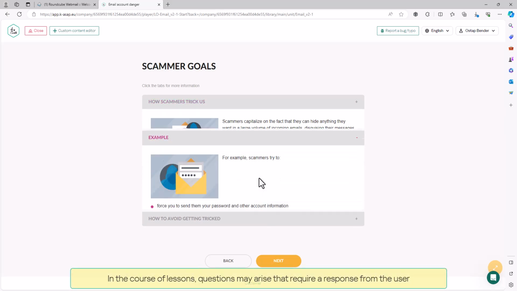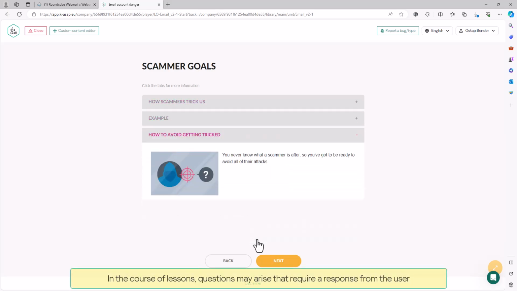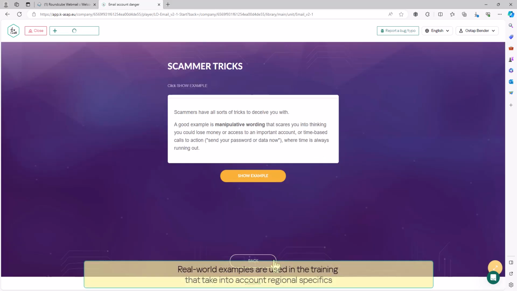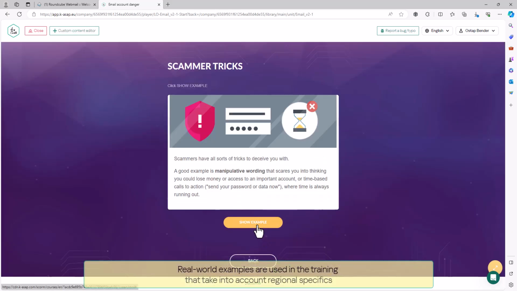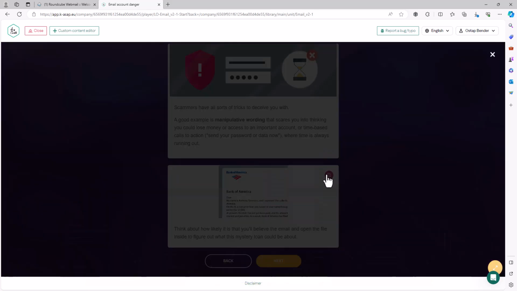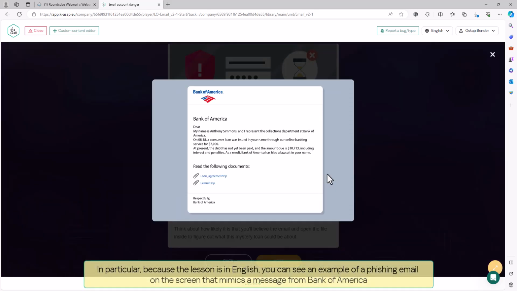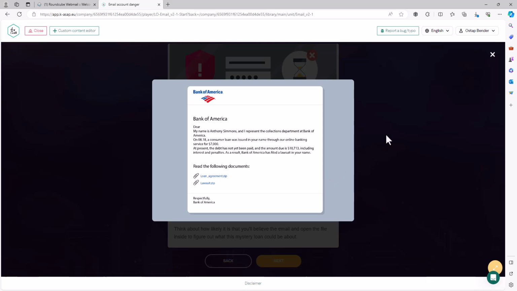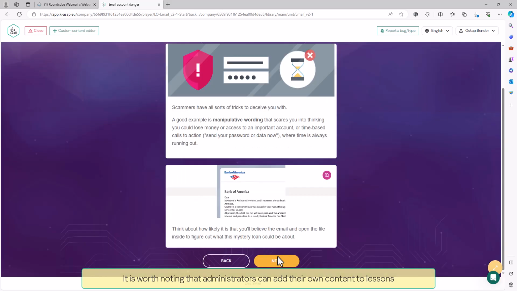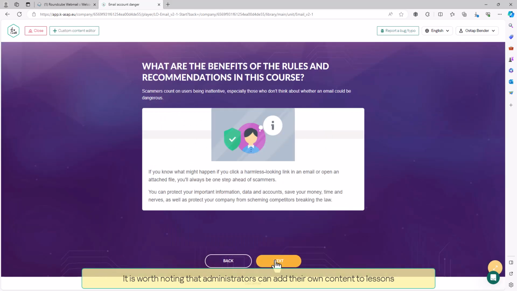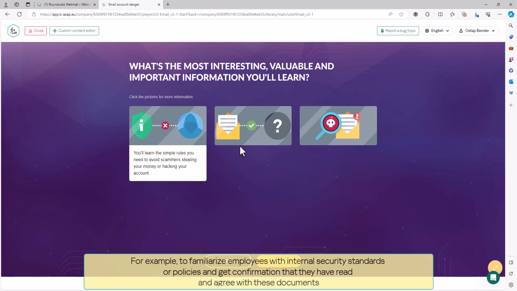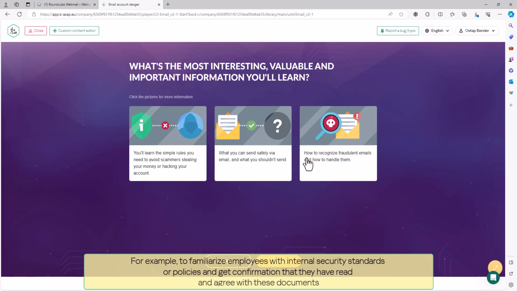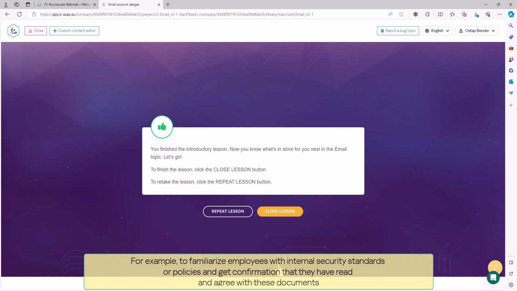In the course of lessons, questions may arise that require a response from the user. Real-world examples are used in the training that take into account regional specifics. In particular, because the lesson is in English, you can see an example of a phishing email on the screen that mimics a message from Bank of America. It is worth noting that administrators can add their own content to lessons. For example, to familiarize employees with internal security standards or policies and get confirmation that they have read and agree with these documents.